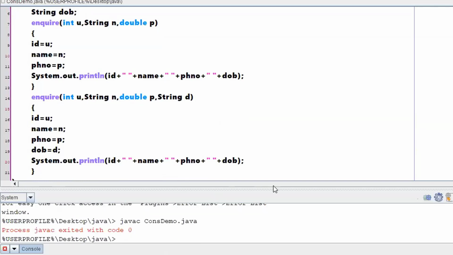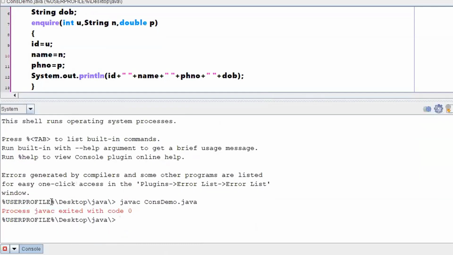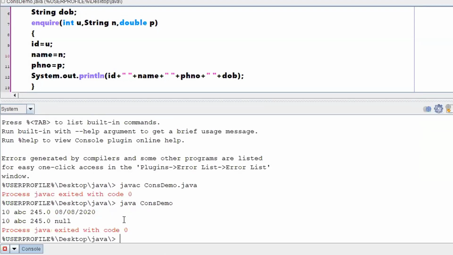See, with respect to this editor, if it is showing javac exited with code 0, it means it has been executed properly. I am using this editor just to not navigate with the command prompt and notepad. So this is the output. It has created 2 objects and it has initialized the values with respect to 2 objects.